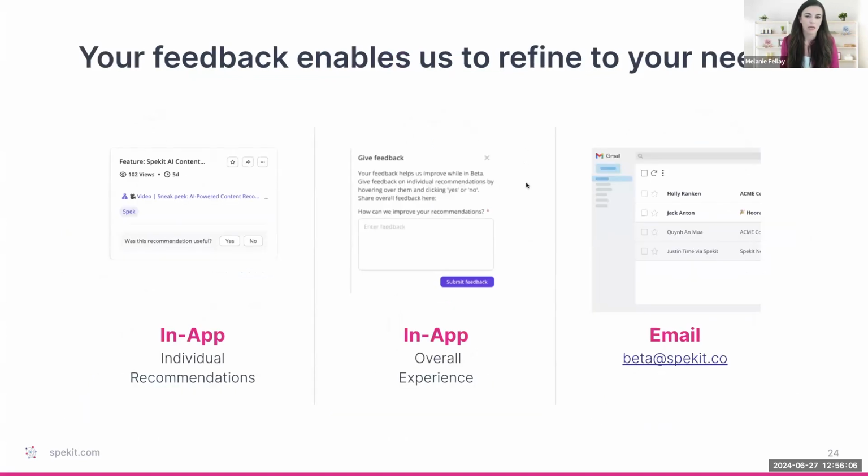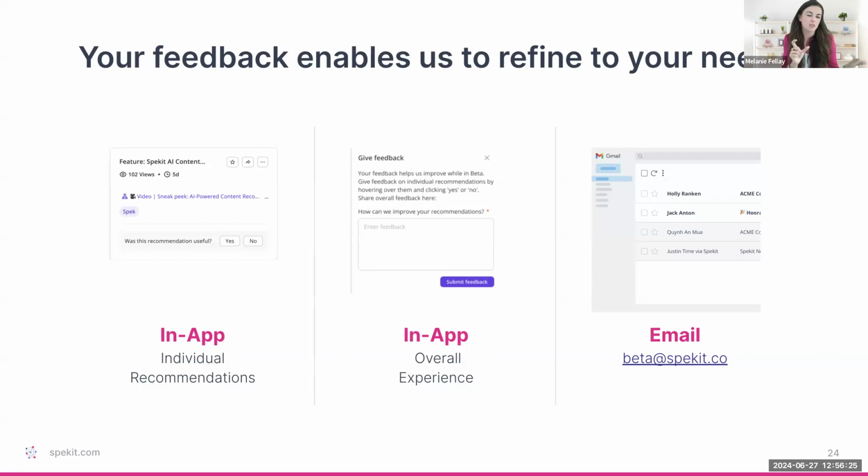Now, in terms of giving feedback, recommendations and AI are not perfect, and I'm going to set that expectation right now. But the goal is that every time you open it, you're seeing a few things that are immediately helpful. There might be some edge cases where I mentioned a product name and I'm not seeing something really specific to that product name.